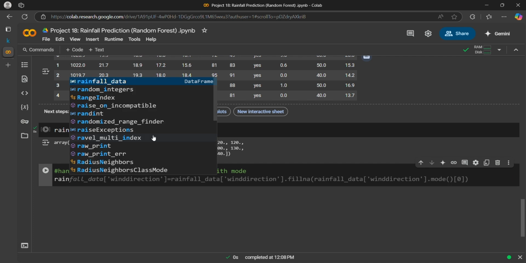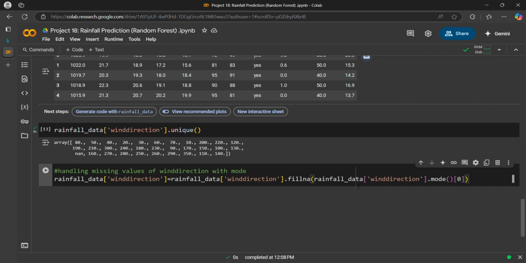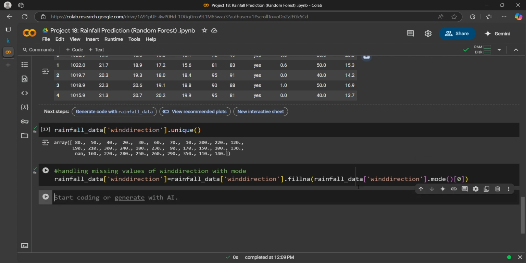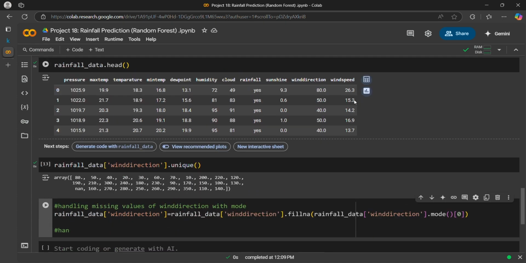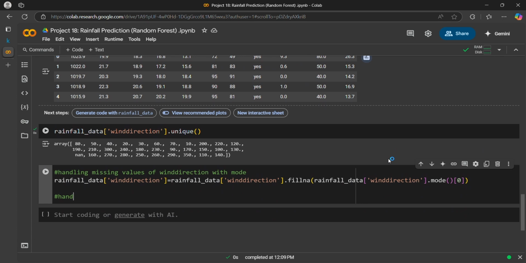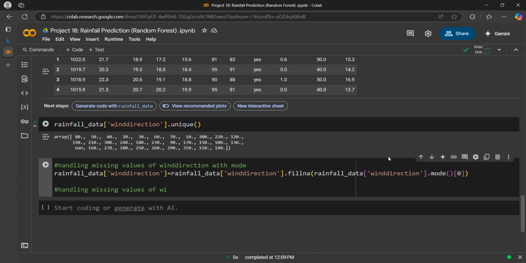So rainfall data wind direction dot fillna, yeah, great. Now I will handle missing values of wind speed with the mean. Handling missing values of wind speed with mean.